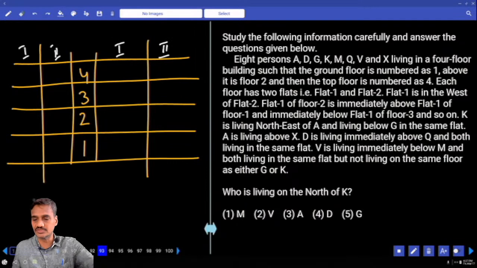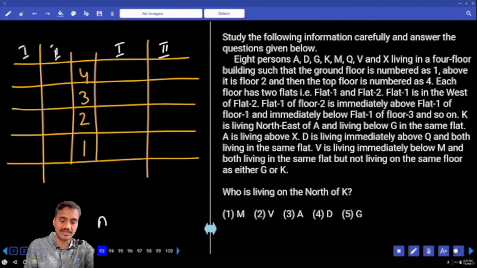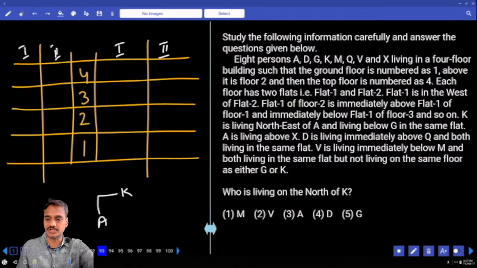And coming to the first one, K is living to the northeast of A. Here K is to the northeast of A and living below G. K is living below G in the same flat. Okay, K and G are living in the same flat. A is living above X.